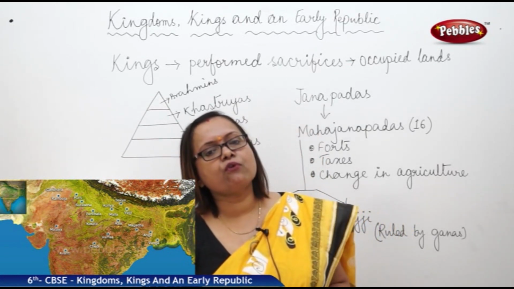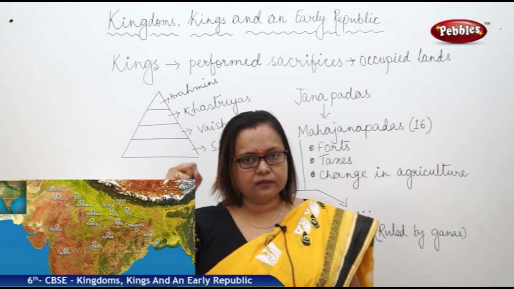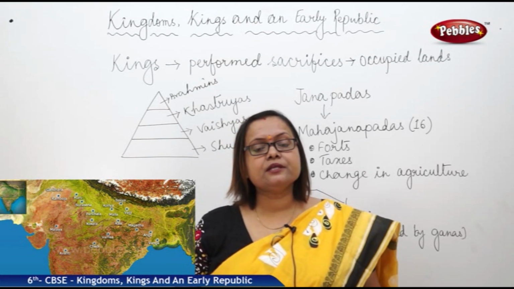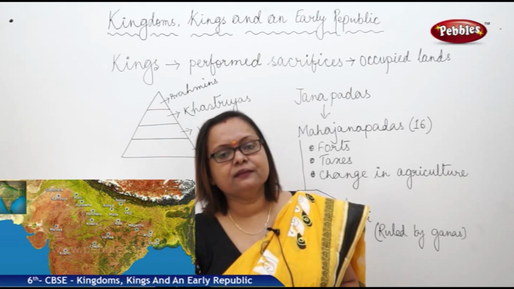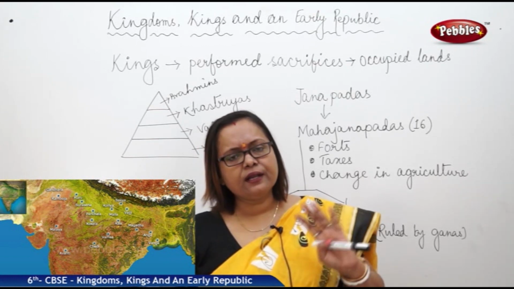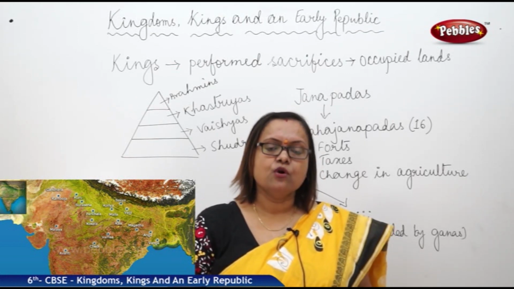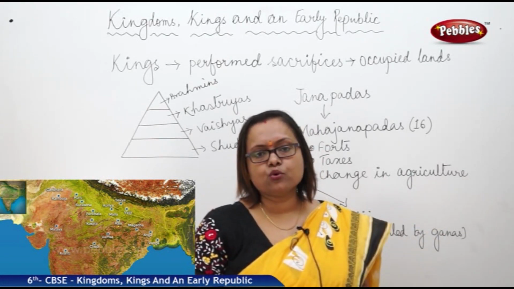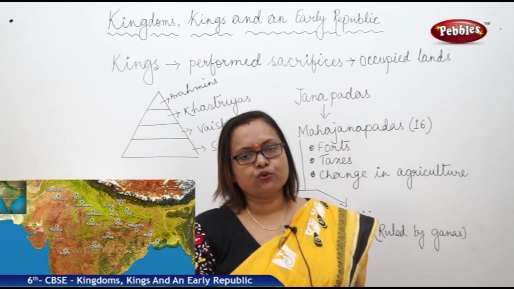Now, whenever there is a foreign attack, whoever wants to conquer that place always needs to capture the capital city. So the capital city needs to be protected by building a huge fort, and to build that they need many bricks and stones. Naturally, different types of occupations also developed in this period, where people were making a huge number of bricks, or bricks made of stones, which helped them build such huge forts around the Mahajanapadas.